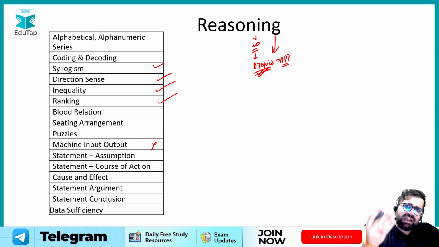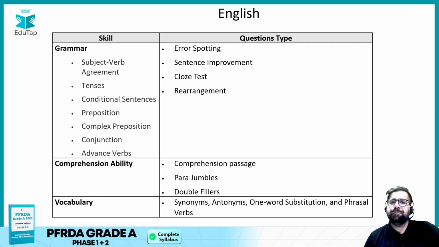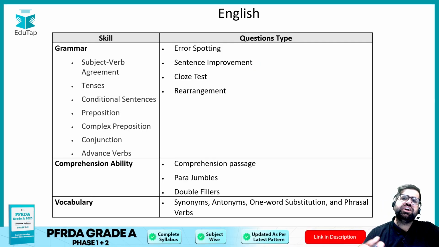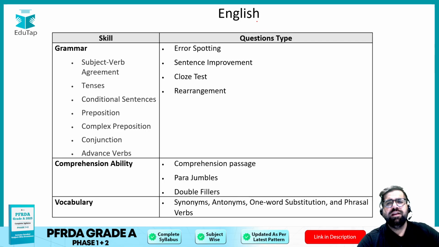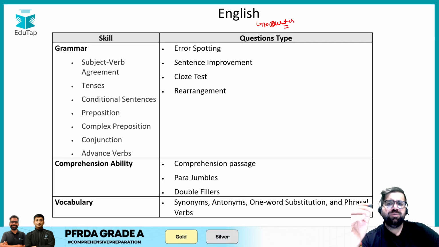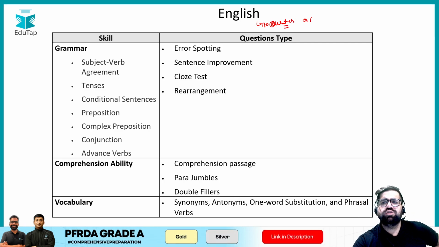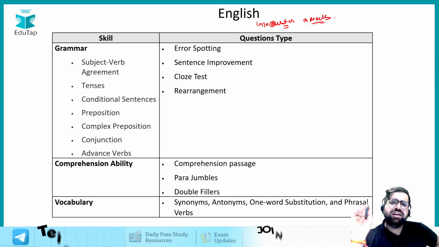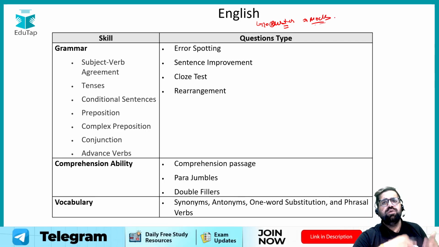So choose some 8 topics which you think is best for you, and then do it. As simple as that. Now for English again, we are reading from school days only. So there are 20 questions which will appear in your exam, right? So in English, what you can do is directly go and solve the mocks. That is the best strategy according to me, because in English we are more than enough.